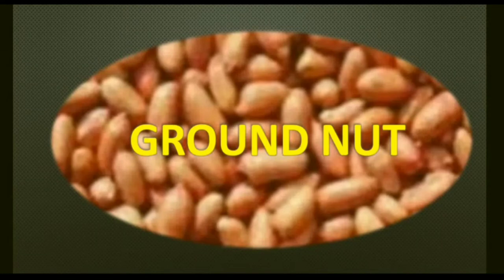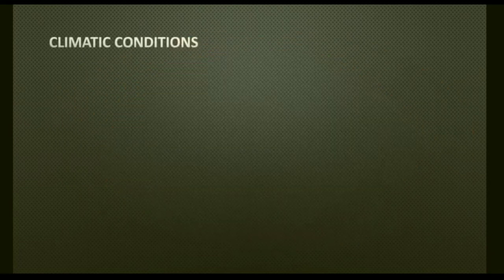Groundnut. Groundnut is the most important oilseed of India, and it accounts for about half of the major seeds produced in India. Means maximum is groundnut as compared to other oilseeds. It is essentially a tropical and subtropical crop. It is grown as both kharif and rabi crop, but mostly as a kharif crop. Now, the plant is of bunch type or runner type. Mostly it is found grown inside the earth.